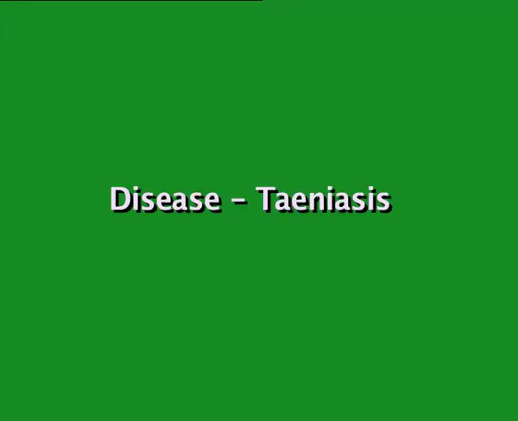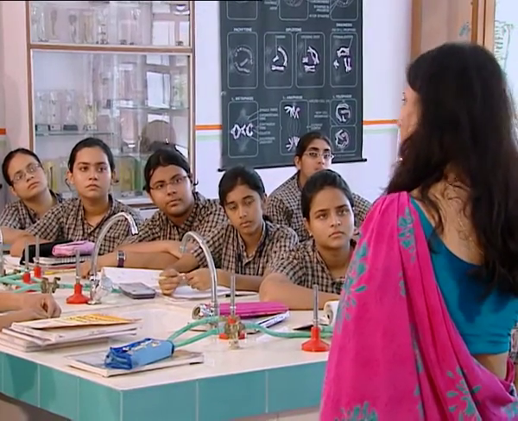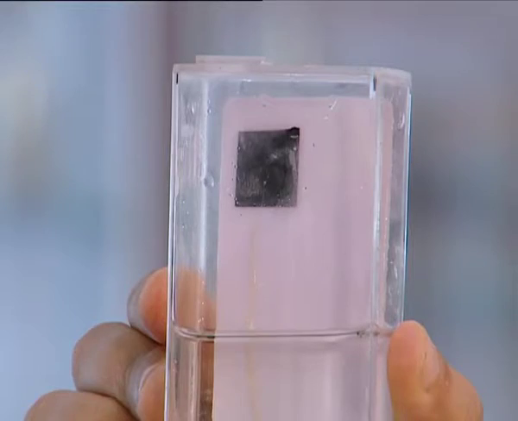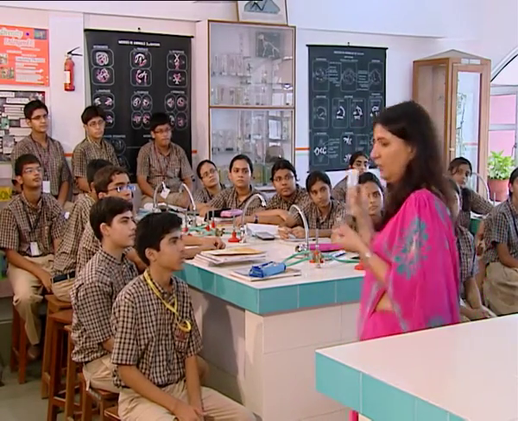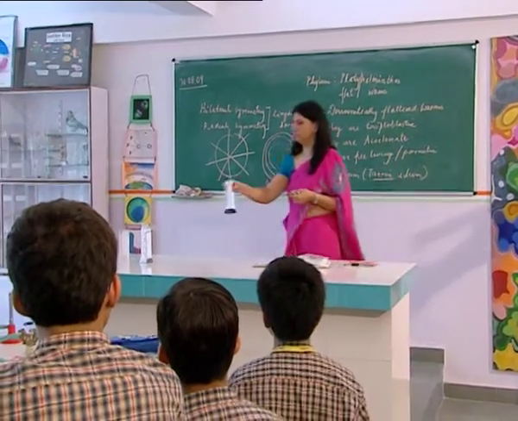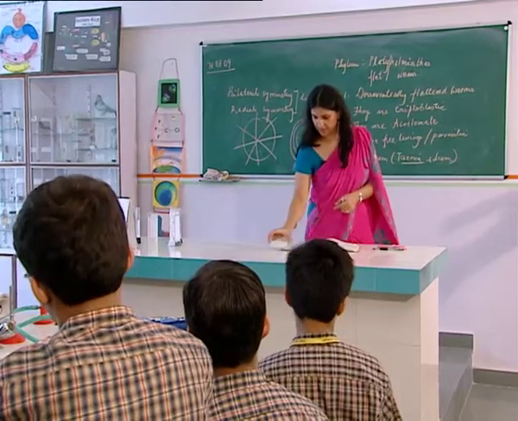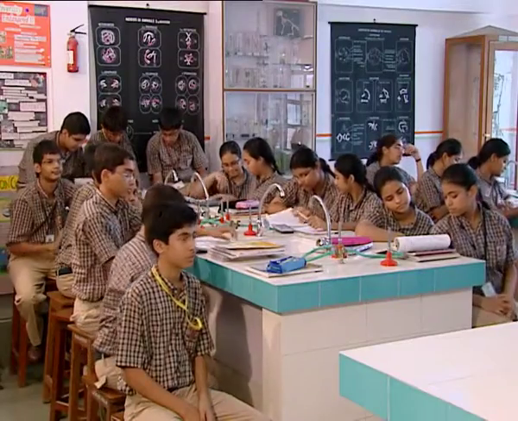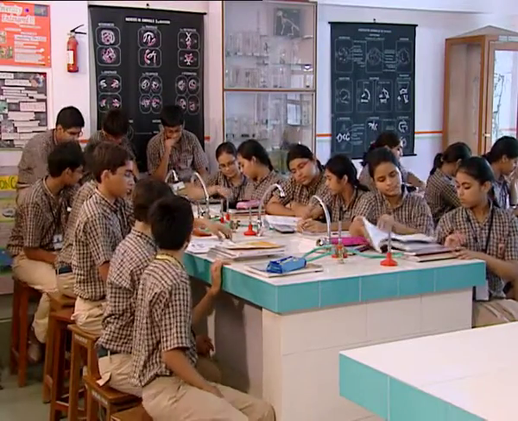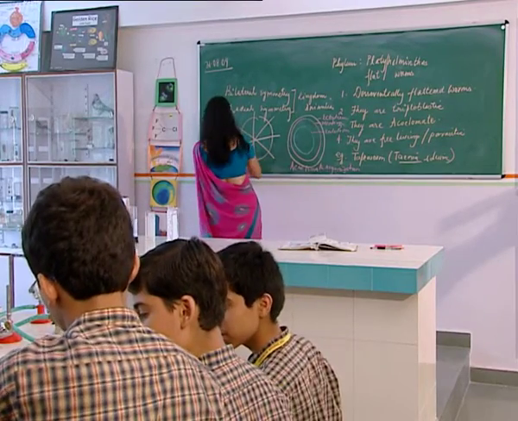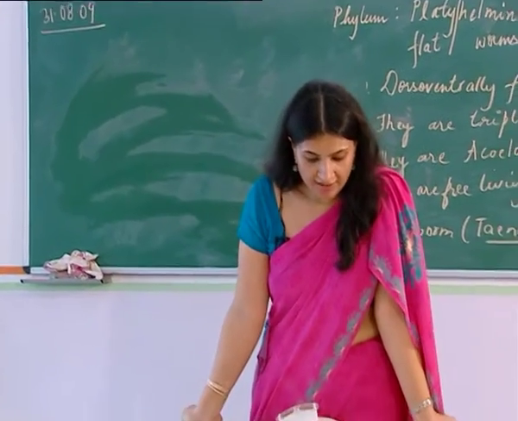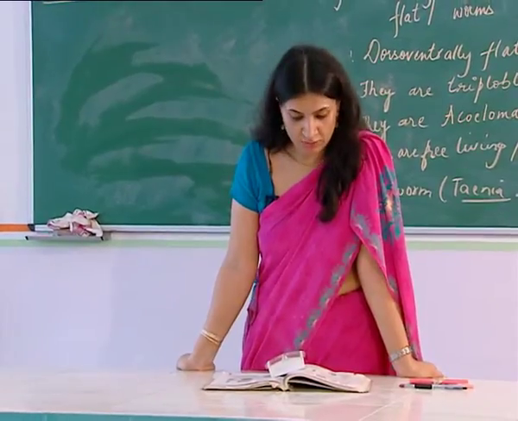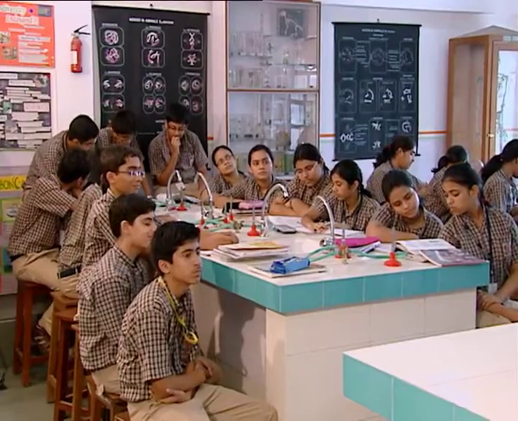Alright. I'll give you the diagram of this Taenia solium and I will draw it on the board so that you can make a note of how the head of this Taenia solium bears hooks and how it is able to attach itself to the host organism. I'll just draw it on the board now. If you look in your NCERT, page number 91, there's a diagram of this Taenia solium. Refer to this diagram, we are going to draw this and learn more about Taenia solium now. Now if you refer to this diagram of tapeworm, and also I've shown you the specimen, look at the head of this tapeworm, I'll just draw it on the board.